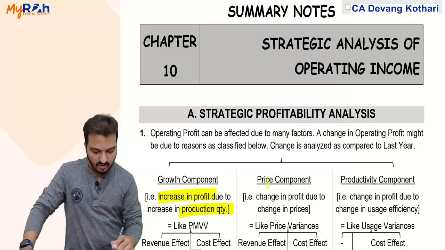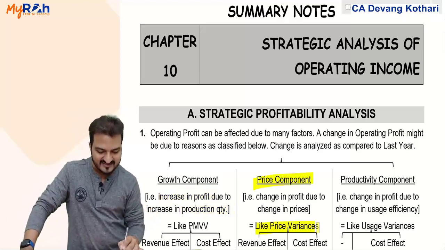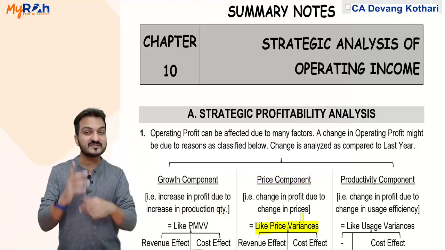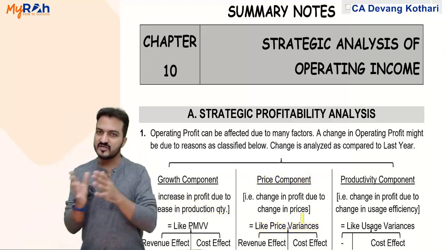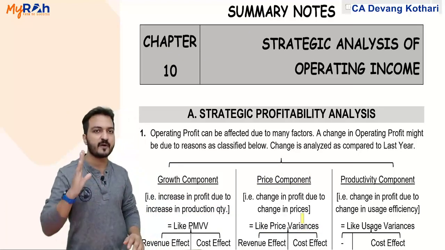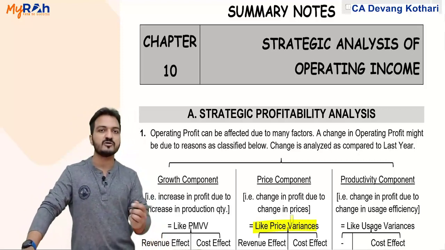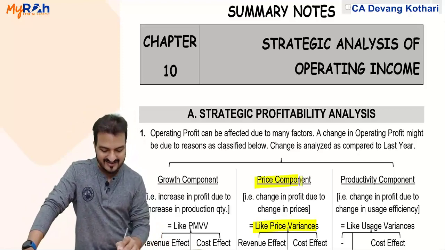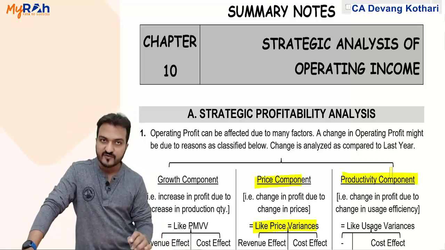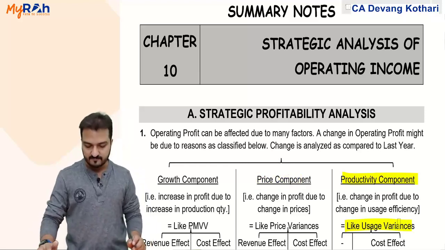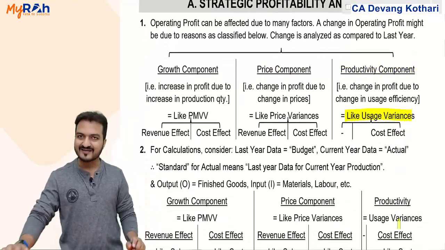Yes, price component is like the price variance, because in my standard costing, price variances also indicated the change in profit because of change in the price. Here also price variance indicates change in profit because of change in the price. That is my price component. And productivity components are like the usage variances. Under each of them, there are more categories to learn.